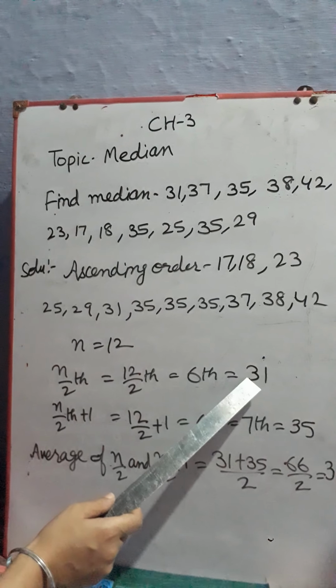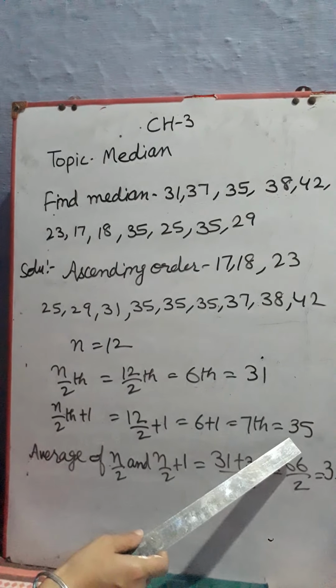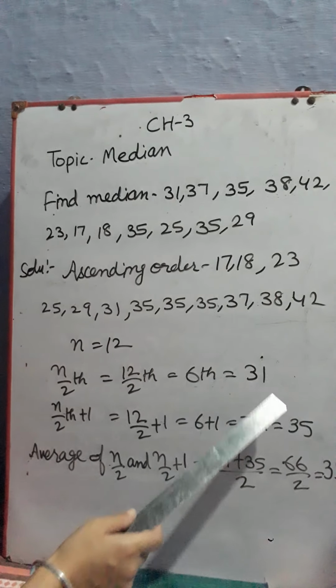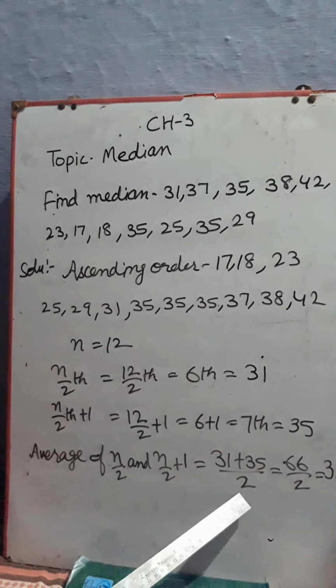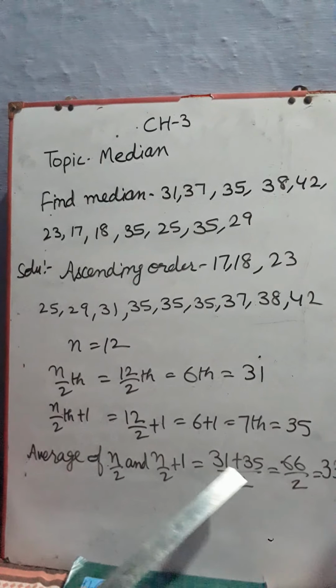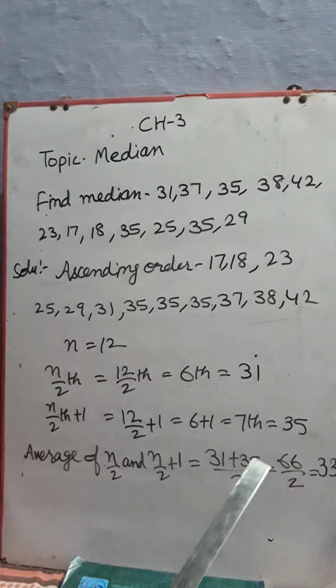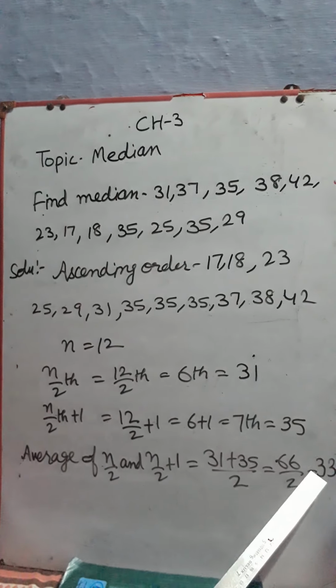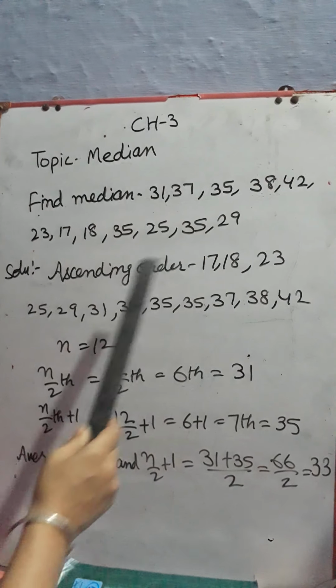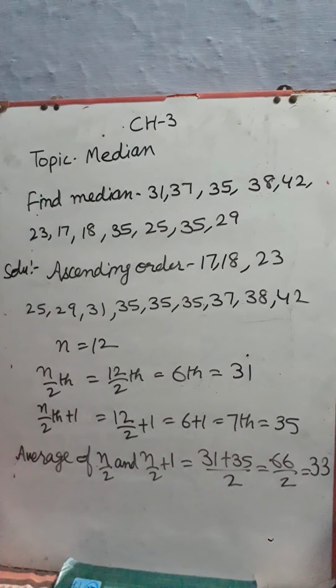Now we will take average of this 6th item and 7th item. 31 plus 35 by 2 because both are 2 numbers. So we will take 2 here. Then 66 by 2, 33. So median of this data is 33.